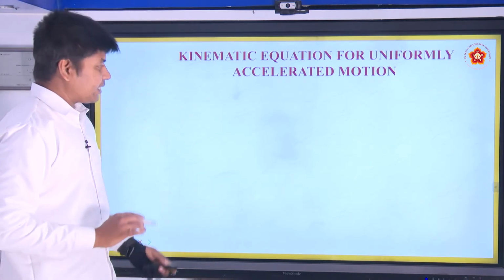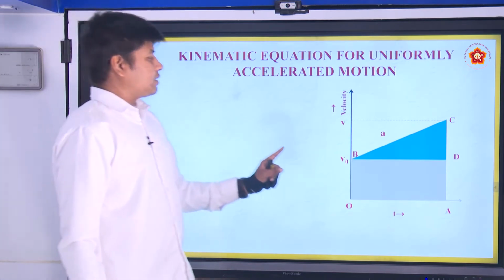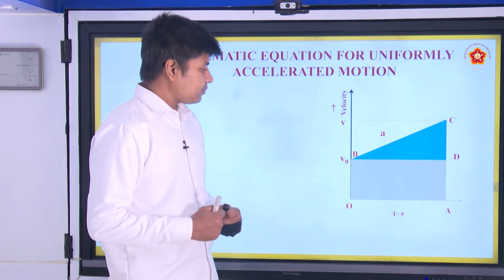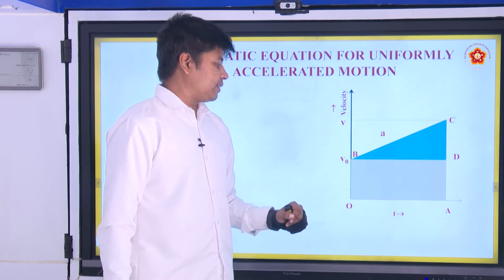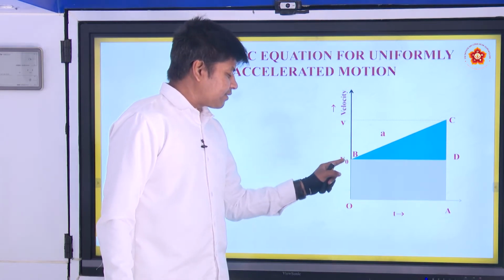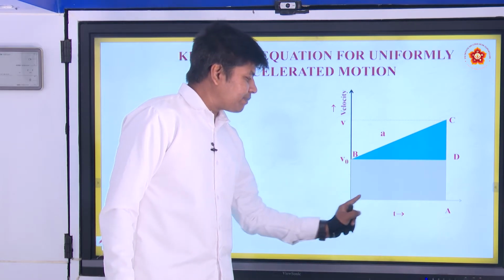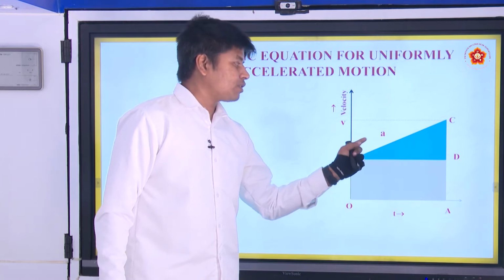So, let us get started. Let us see how the object is moving. The object is uniformly accelerating, that means the slope is constant. It started from some initial velocity at t equal to 0, and as time increases it gains velocity because acceleration is positive.